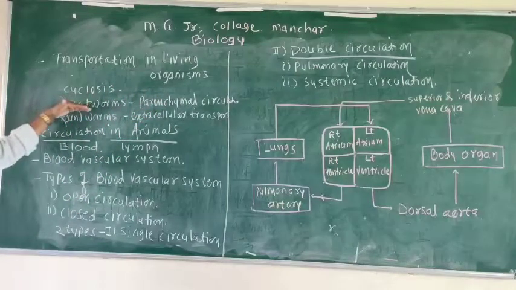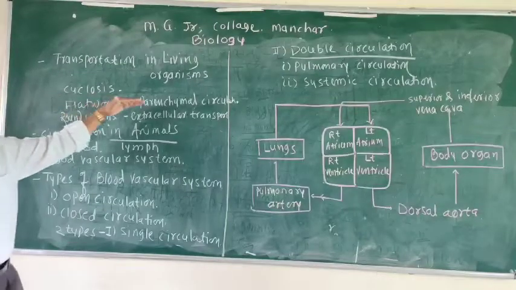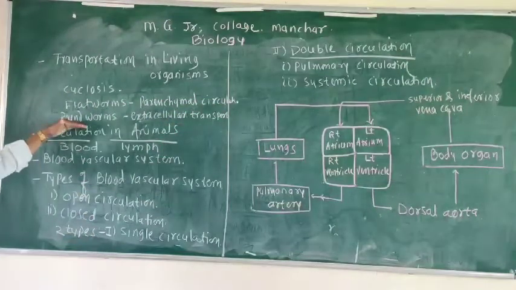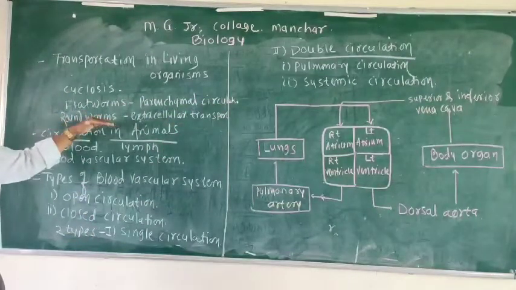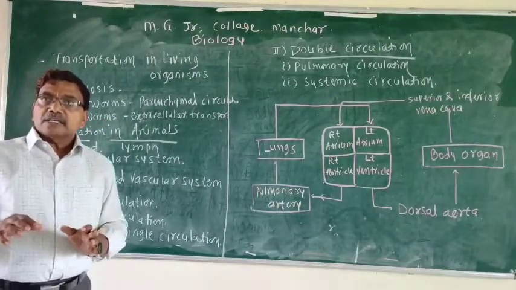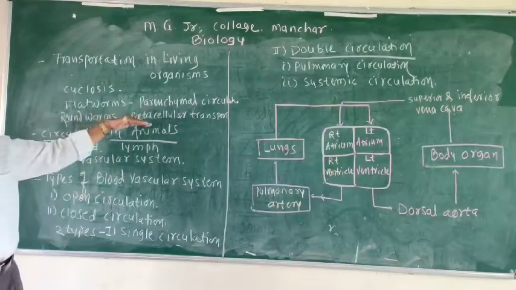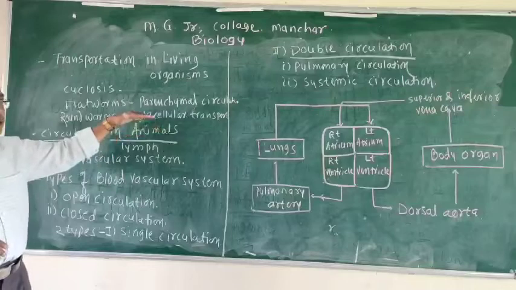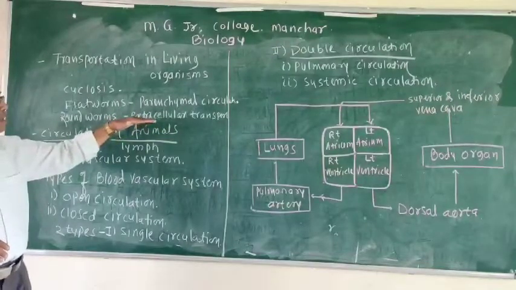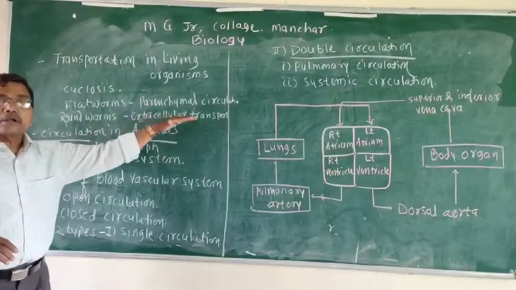Then in different organisms, circulations are observed. In flatworms, parenchymal circulation is observed. In roundworms, and in arthropods, what happens? The material passes through the crevices outside the cells and outside the organs. That means the material is transported over the organs and systems, which is called extracellular transport.